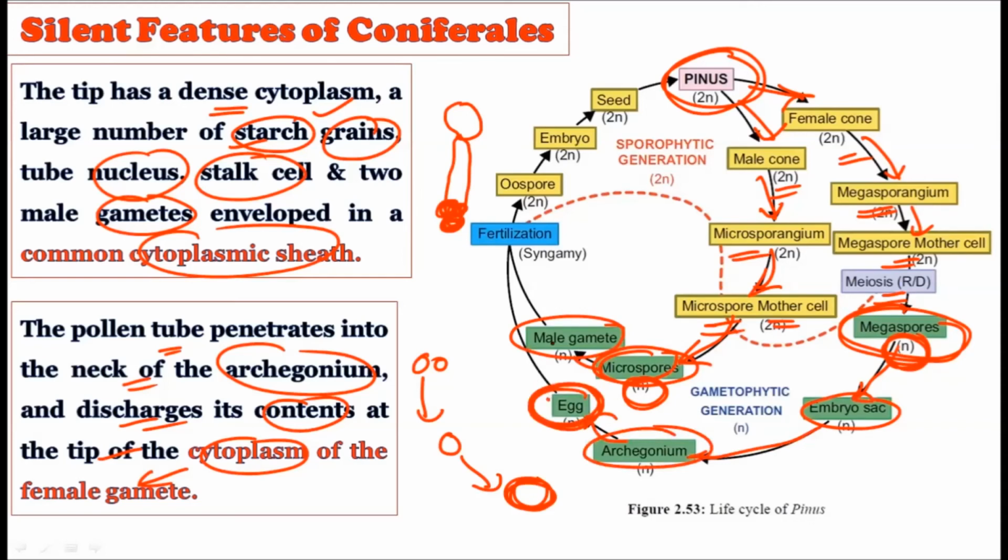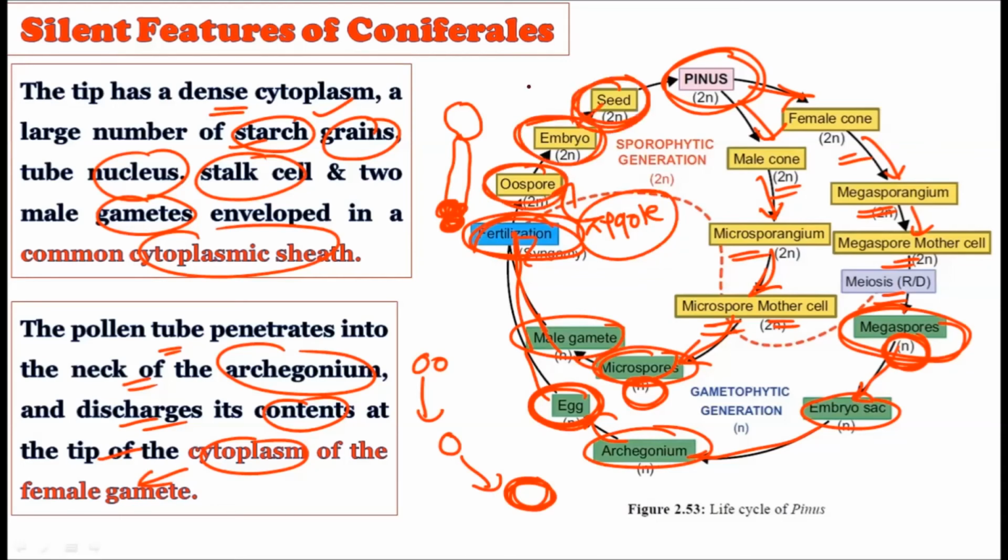Now this egg and this male gamete will fuse together to have fertilization, and once fertilization occurs, this will form the zygote, and the zygote later in development will create the oospore. The oospore will be converted into the embryo, and the embryo will be converted into the seed, and this seed will germinate to create the new Pinus plant. So this is how the reproduction or the life cycle occurs in the Pinus plant.